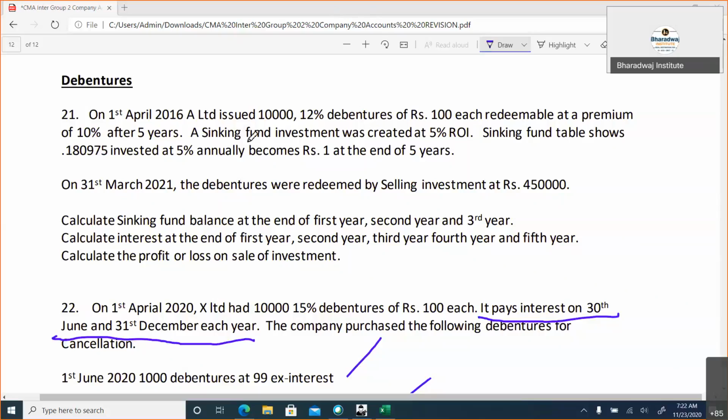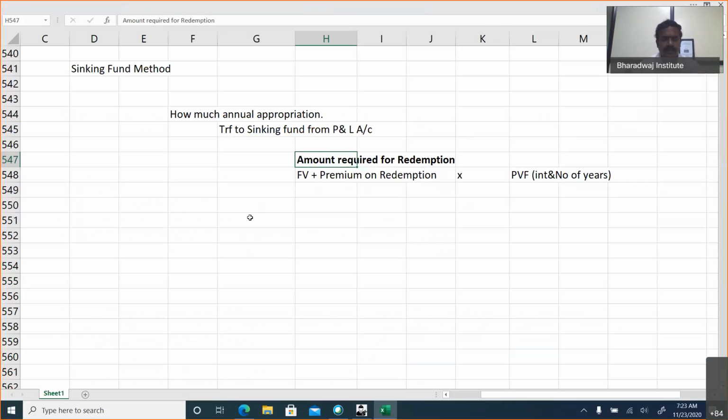If you look at 10,000 debentures of 100 each, that means we want 10 lakhs. It is redeemable at a premium of 10%, meaning we need a total of 11 lakhs. The face value redeemed is 10,000 debentures of 100 each, which is 10 lakhs, plus premium on redemption at 10%, which will be 1 lakh. This is multiplied by the present value factor.